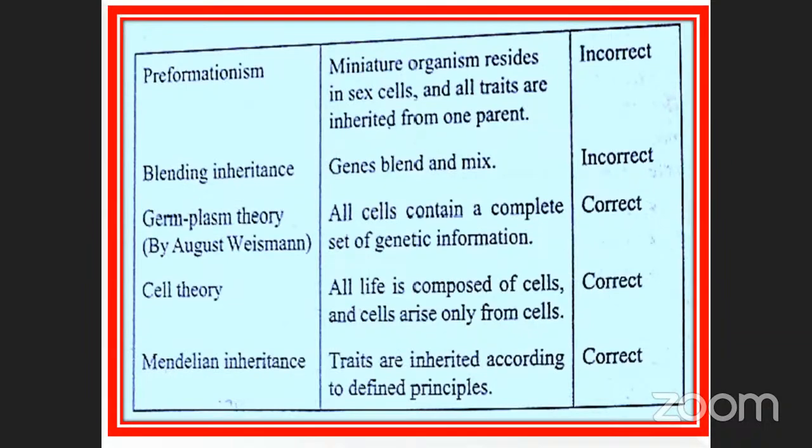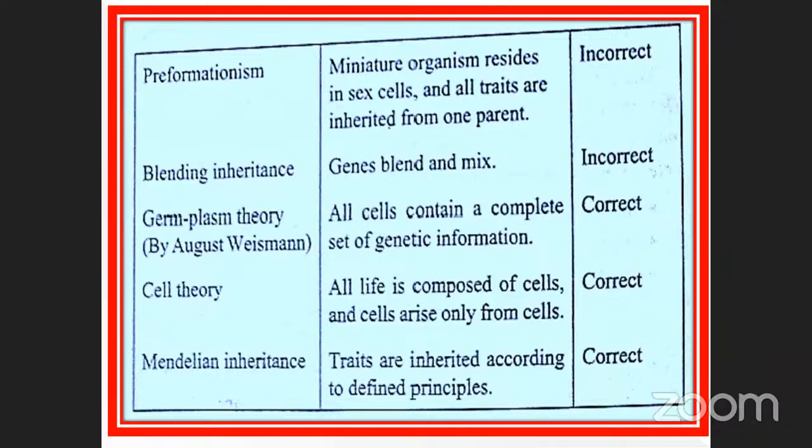And then preformationism. Miniature organisms reside in sex cells, and all traits are inherited from one parent. This is also incorrect, because the sex cells are in order, with traits from both parents present. It does not come from a single parent.